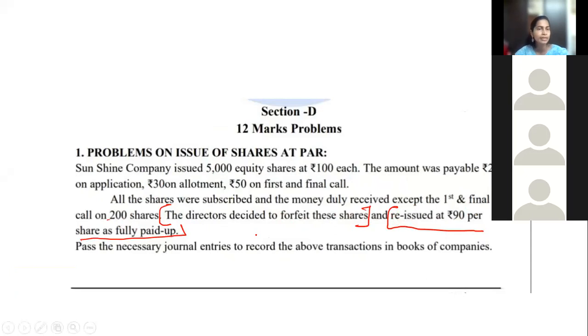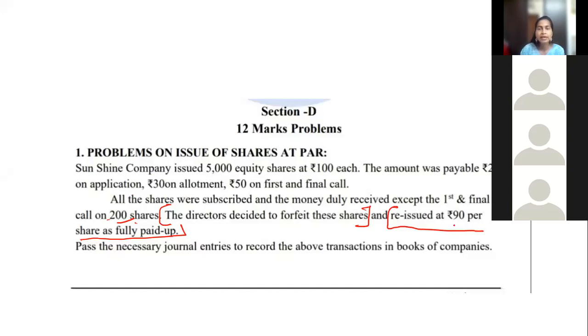Fully paid up means the full amount is paid. Again, someone has not given the money. Reissued. Which shares are reissued? 200 shares, somebody had not given money. So those 200 shares are given to someone else. Please listen carefully, students. 200 shares amount was not given. So those 200 shares are given to someone else. Okay, for example, you have not paid the fees. So we will cancel your seat and give that seat to someone else. So that person will give the money.